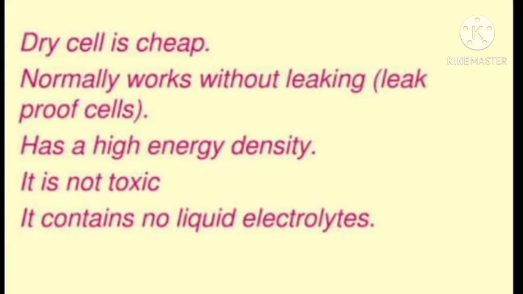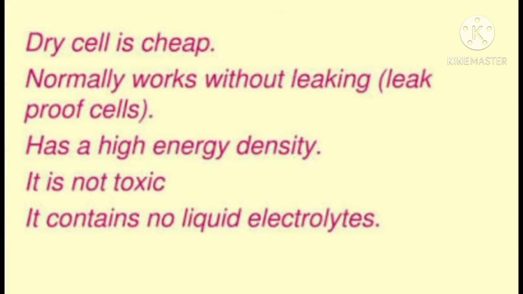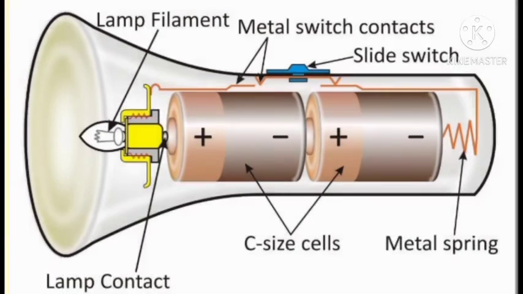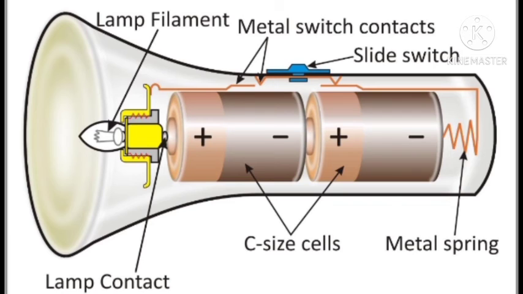And the disadvantage of a dry cell is that it cannot be recharged. Once the chemical stored in it is used, then it will be thrown out. We cannot use it again. Now what is the use of a dry cell in a torch? You all know that we use a dry cell in our torch. A dry cell in a torch acts as a source of electricity.